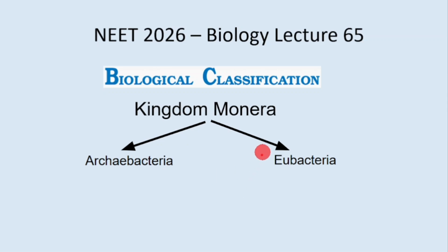We are starting lecture number 65. Title is Kingdom Monera. In this, we will study two different categories of bacteria, Archaebacteria and Eubacteria.